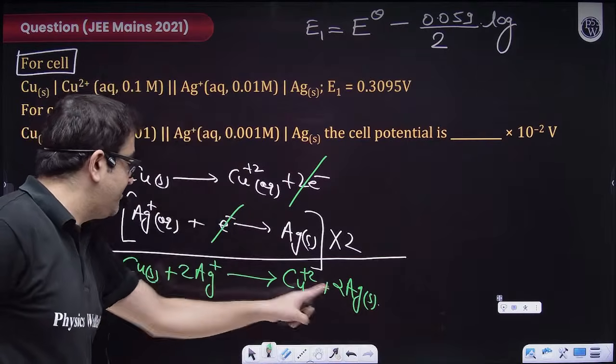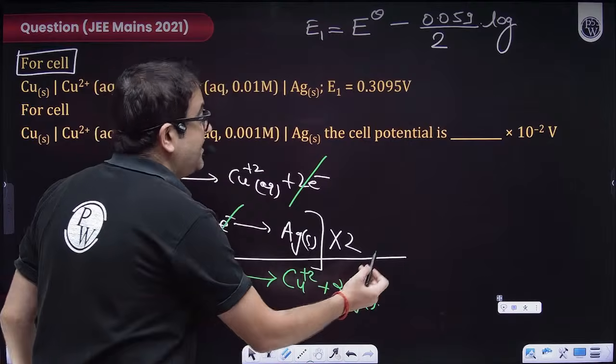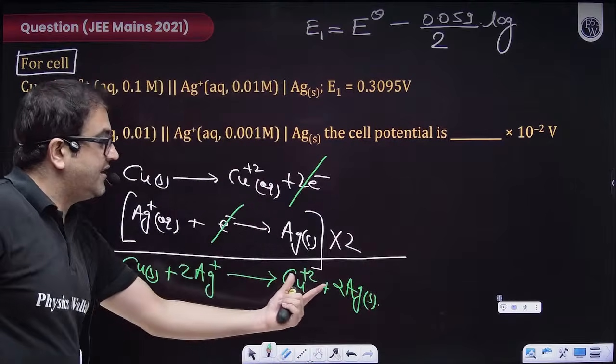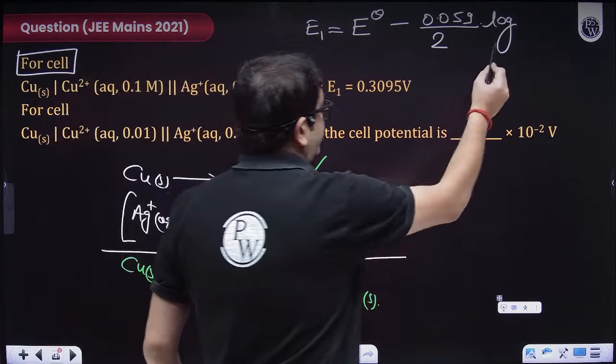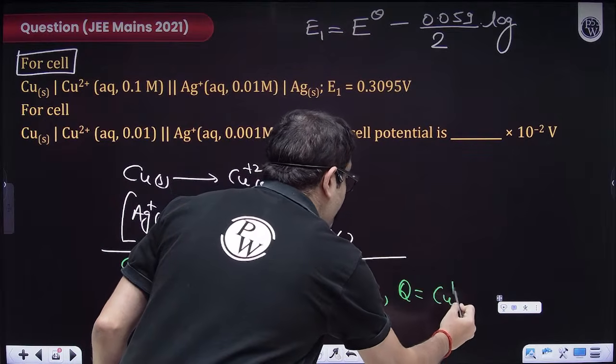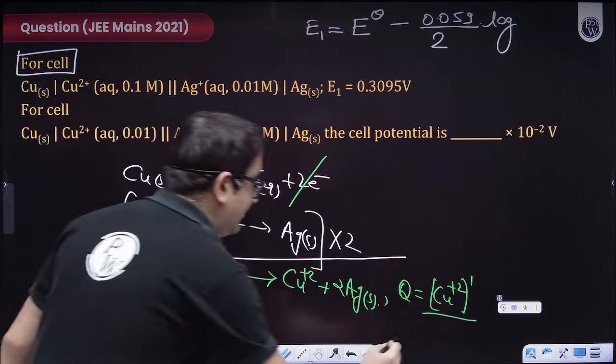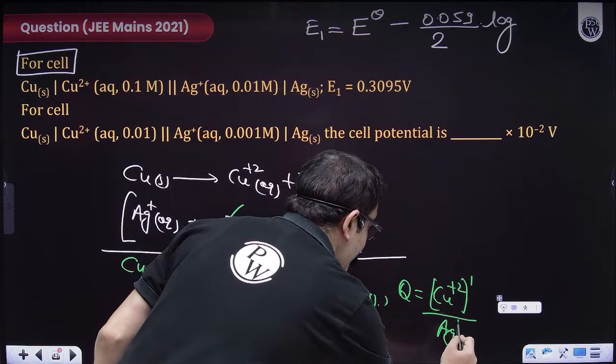Why am I specially mentioning solid? Because concentration of pure solid does not impact the state of equilibrium, but ions do. So that means, sir, the value of Q will be concentration of copper +2. Let me write Q over here. Q will be concentration of copper +2 raised to the power 1 upon concentration of silver ions, but it has to be squared.